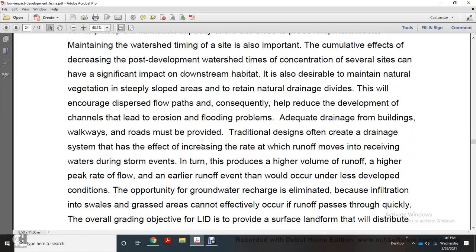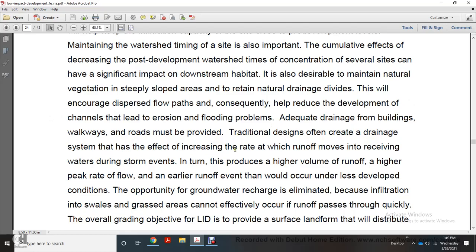Design of the post-development watershed time of concentration: several sites have a significant impact on downstream habitat, and it is desirable to maintain natural vegetation and retain natural drainage on steeply sloped areas. This will encourage dispersed flow paths and consequently help reduce the development of channels and erosion problems. Adequate drainage of the building, walkway and roads must be provided with the traditional design.